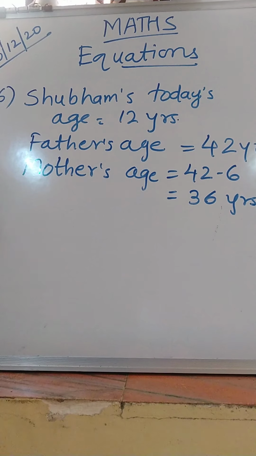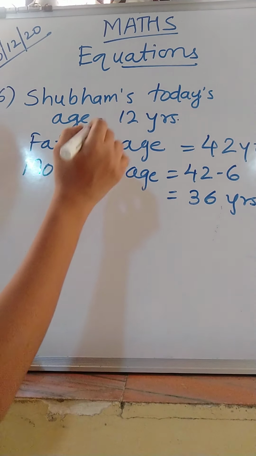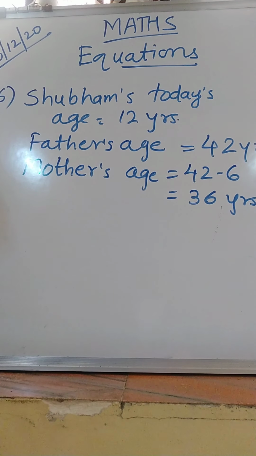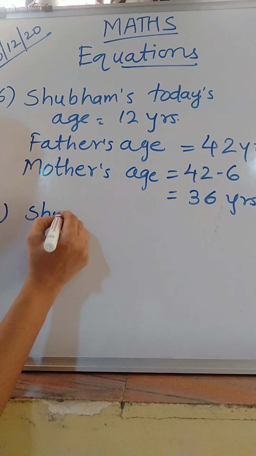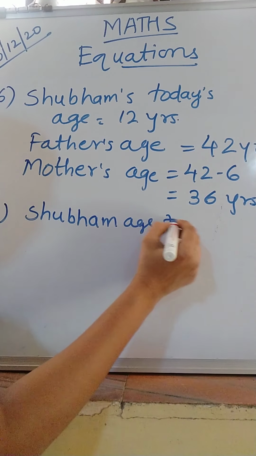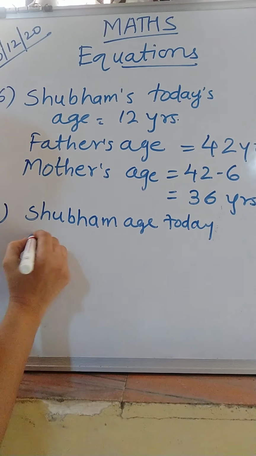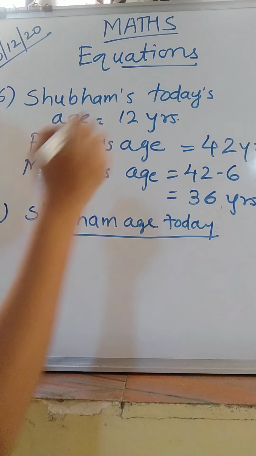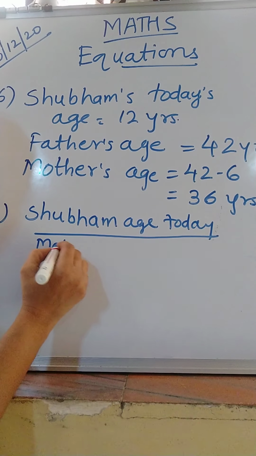Now you have to find out the ratios. We got these 3 ages. First is the ratio of Shubham's age today to his mother's age today.